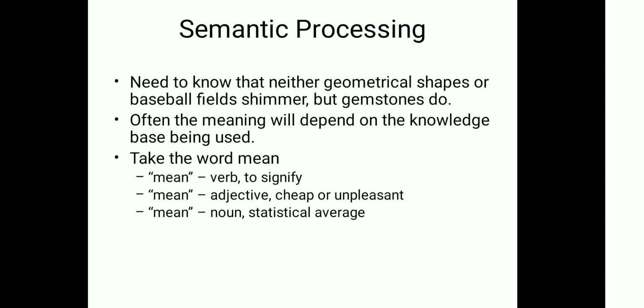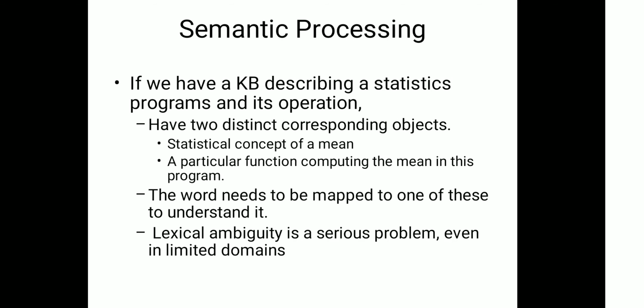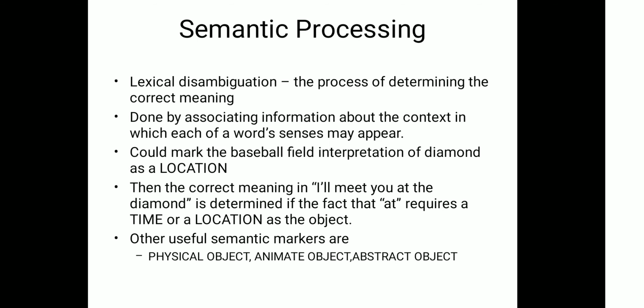Take the word mean. Mean, a verb, to signify. Mean, adjective, cheap or unpleasant. Mean, noun, statistical average. So the same word has different meanings. If we have a KB describing a statistics program and its operation, we have two distinct corresponding objects: the statistical concept of a mean, and a particular function computing the mean in this program. The word needs to be mapped to one of these to understand it. Lexical ambiguity is a serious problem even in limited domains.